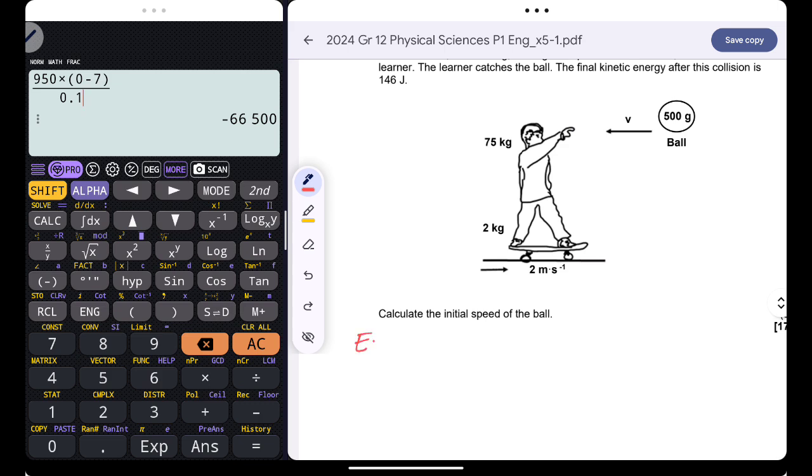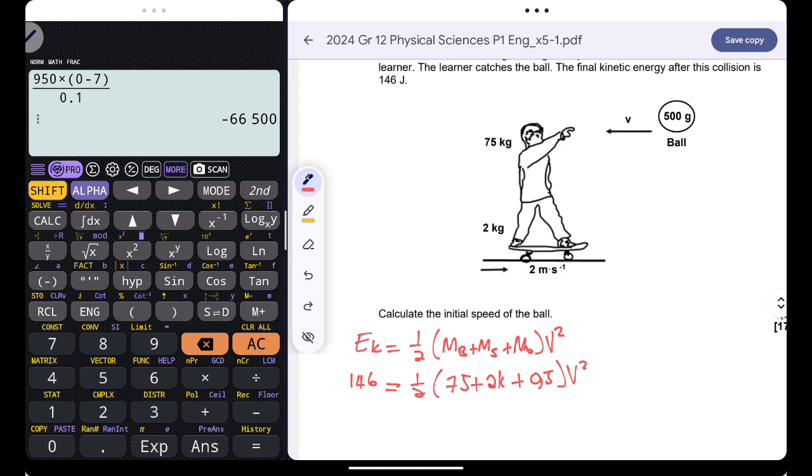Because we are told that after collision, their kinetic energy will be 1 over 2 multiplied by the mass of the boy plus the mass of the skateboard, since they are moving as one system, and the mass of the ball, multiplied by V squared. Together, we are told that this is 146. The mass of the boy is 75 kilograms. The mass of the skateboard is 2 kilograms. The mass of the ball is 0.5 kilograms.